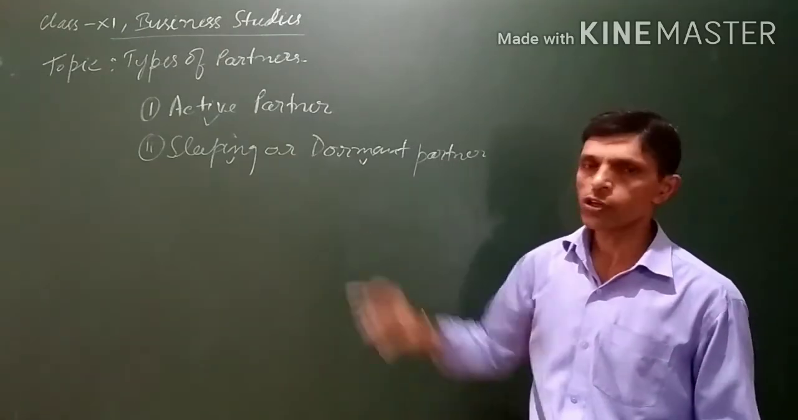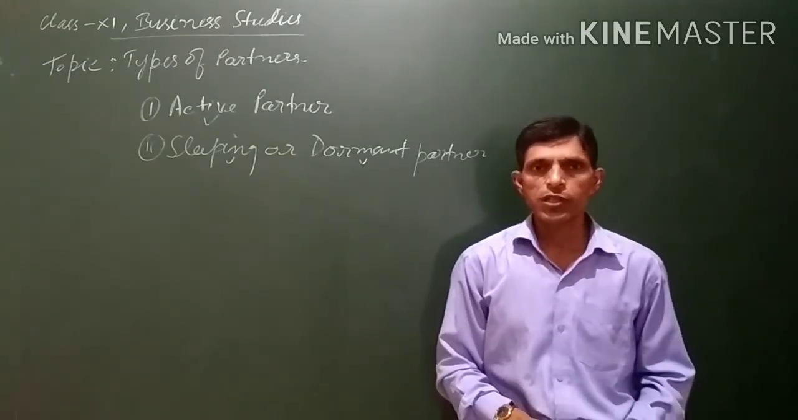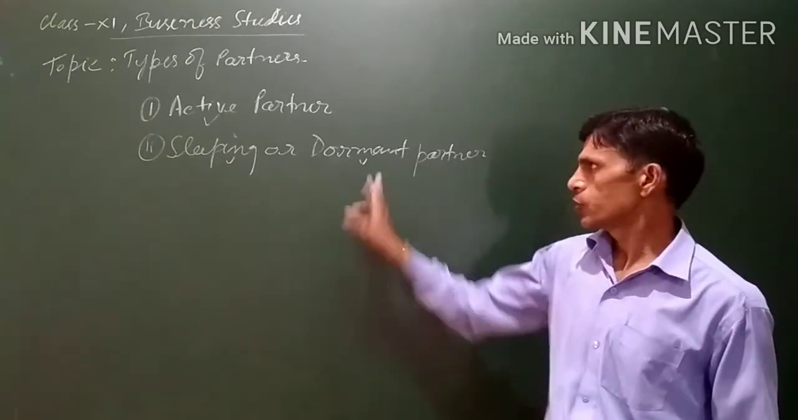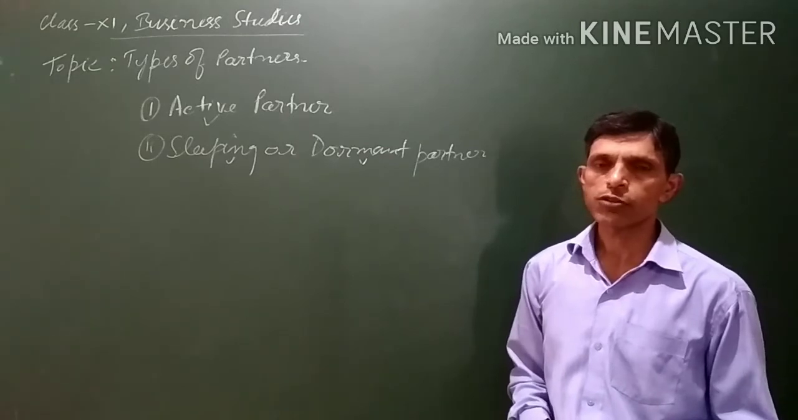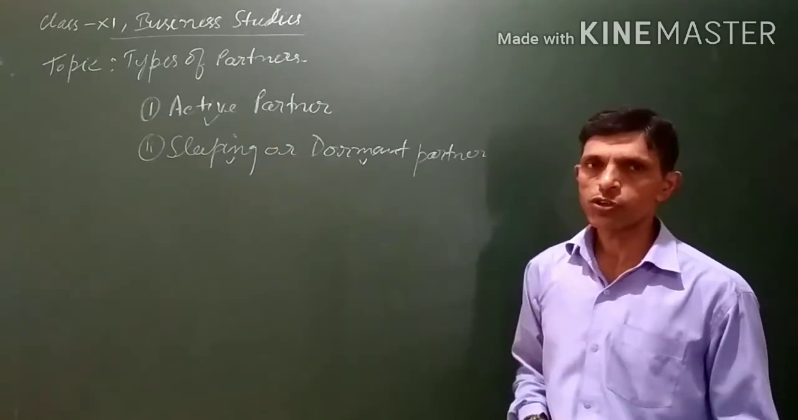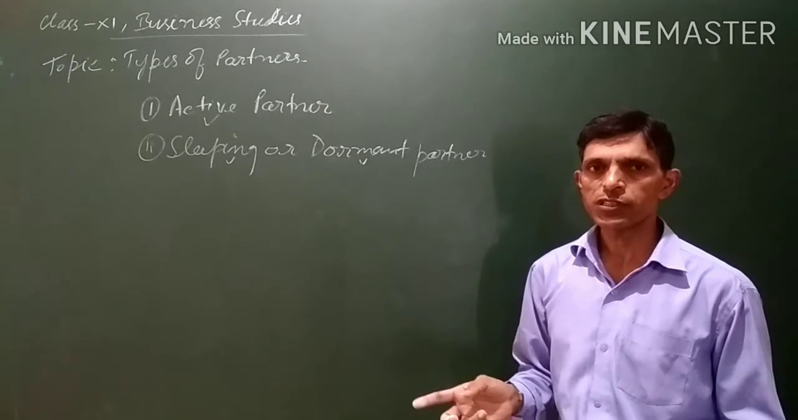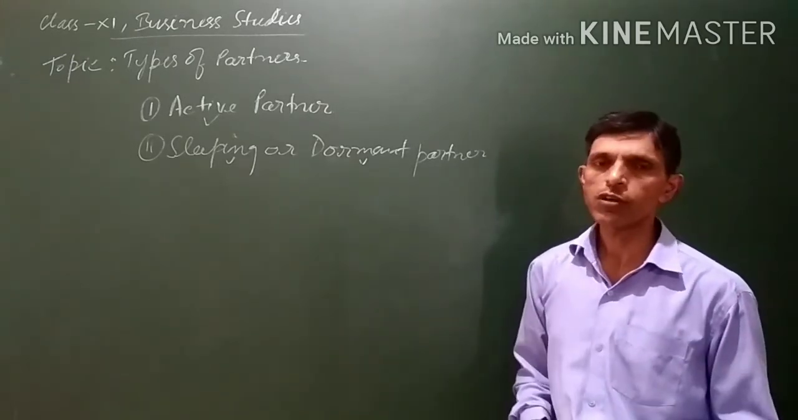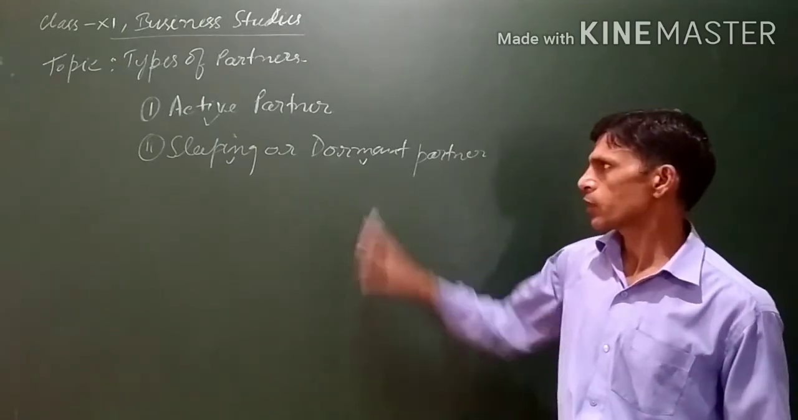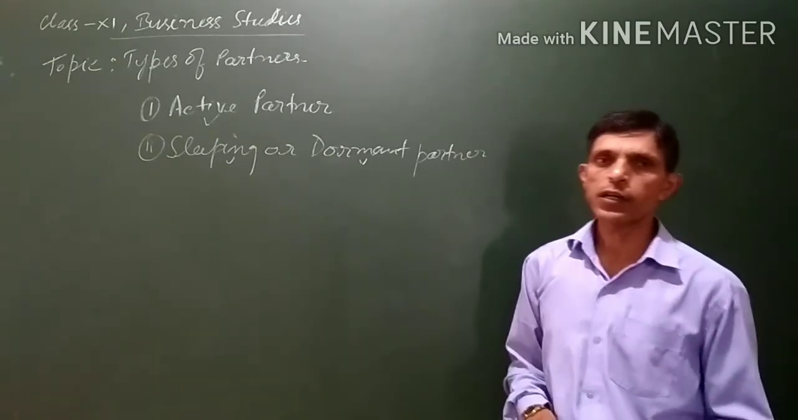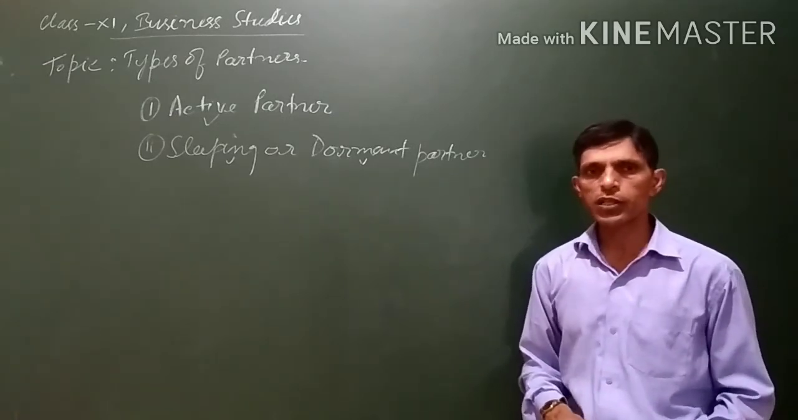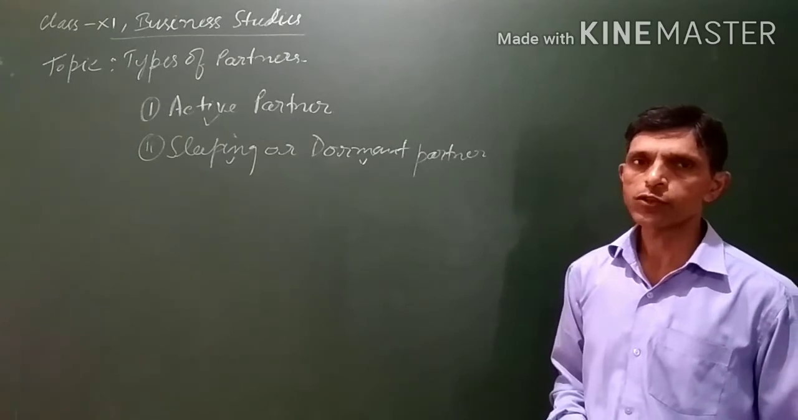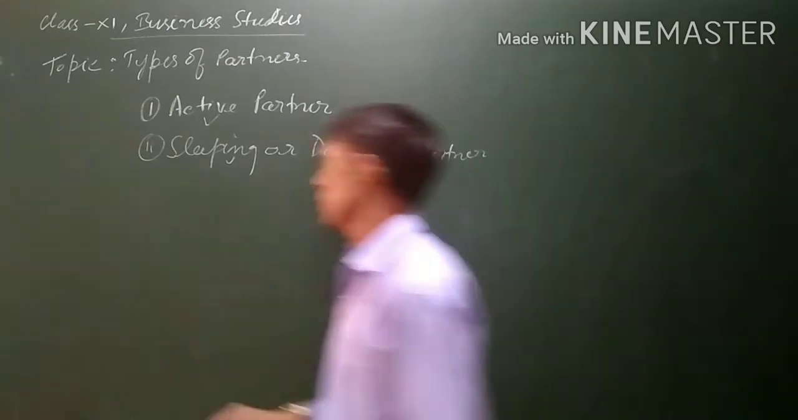A partner who does not take active part in the management, means he or she does not devote any time in the decision making process, or for conduct of the business, but he or she contributes capital in the business, shares the profit or losses in the business, then that type of partner is known as a dormant or sleeping partner. This dormant or sleeping partner only does not take part in the management of the firm, but they are contributing capital, sharing profit and losses, and liable for the debt to the third parties as well.